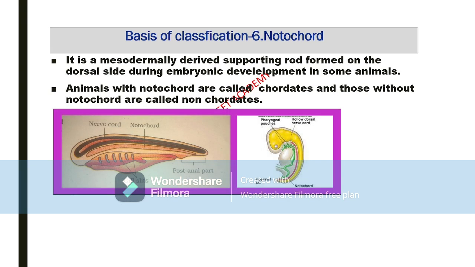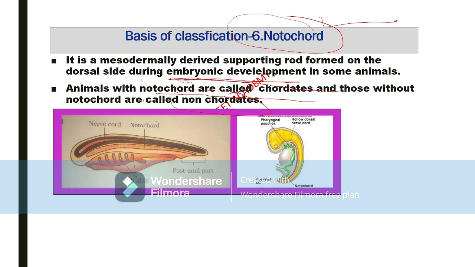So come to the next slide. In the basis of classification, another characteristic feature is the notochord. Notochord means a rod-like structure. It is a mesodermally derived supporting rod-like structure formed on the dorsal side during embryonic development in some animals. In their embryonic stage, we can observe this rod-like structure, which is the notochord. Animals with notochord are called chordates. Without notochord are called non-chordates.